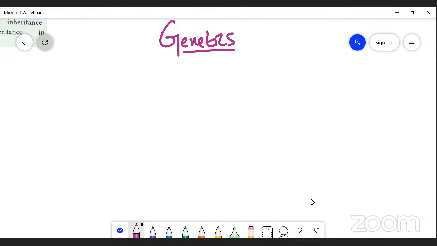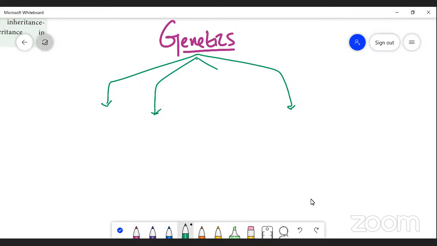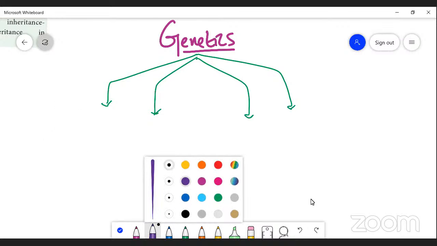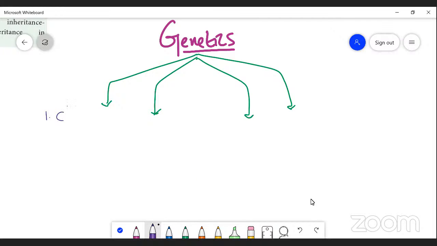Now, this genetics is broadly classified into the following types. The first type is classical genetics.